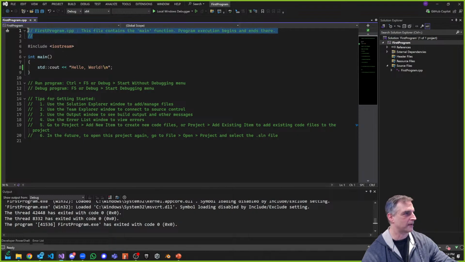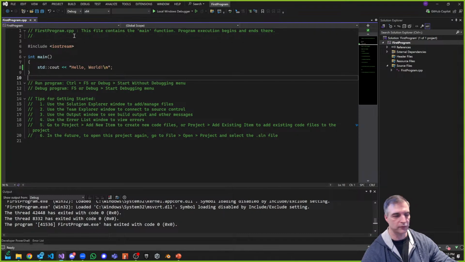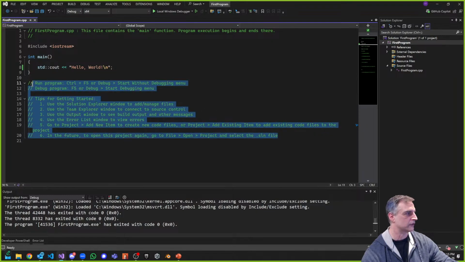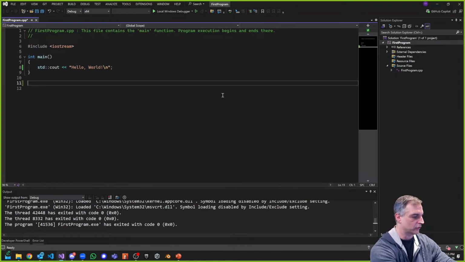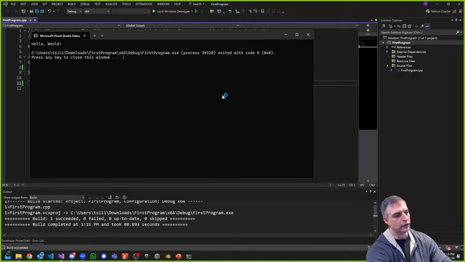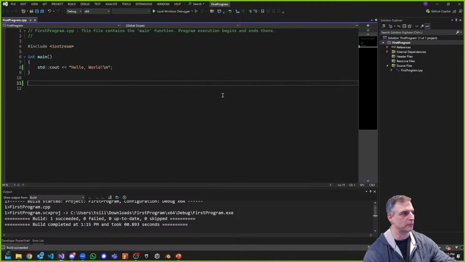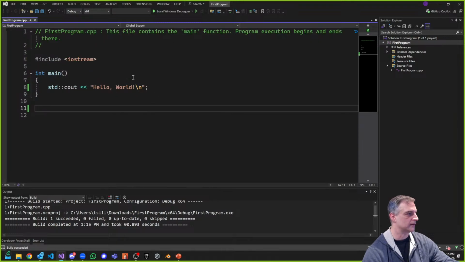Again, we have comments at the top here, and the forward slashes here, as an example, are just examples of single line comments. We can write comments in different ways. So let's just get rid of this. This is just an explanation here at the bottom about what you could do to debug and run your code. Control F5 is also another way of doing it. So if I erase this stuff and press Control F5, then I can also run my code this way, and you can see that it runs pretty much the same way that it did before. That's the one thing that you're going to see here. And I'm just going to zoom in here so you guys can see this easier.